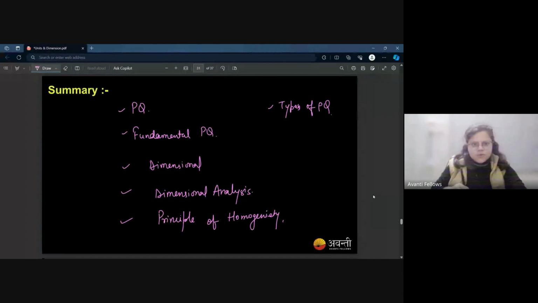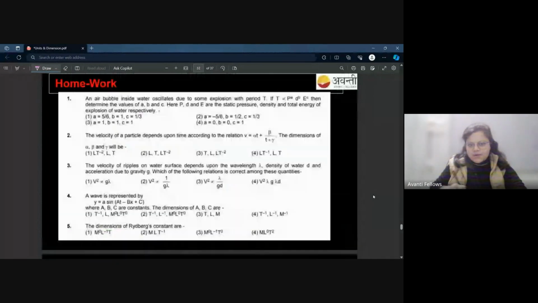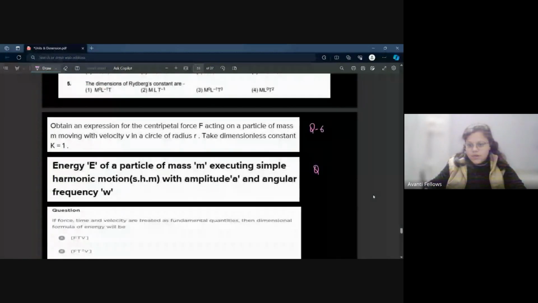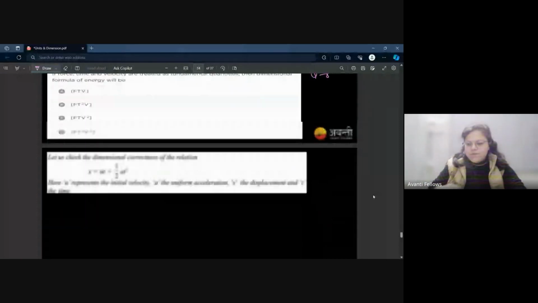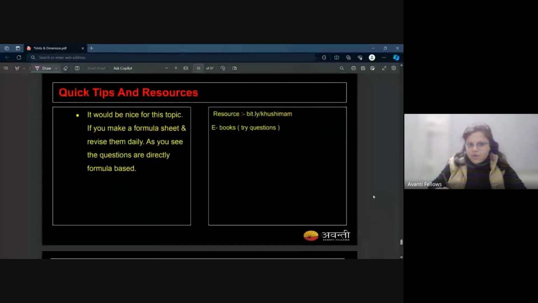That's okay, that's cool. This is homework for you. 5 questions, and then you have question number 6 over here, question number 7, question number 8, and this last one is question 9. So you have 9 questions. This is your DPP. Kindly solve it. Make formula notes and everything. It would be nice for this topic if you make a formula sheet, as I said earlier in this lecture, because questions are directly formula based.